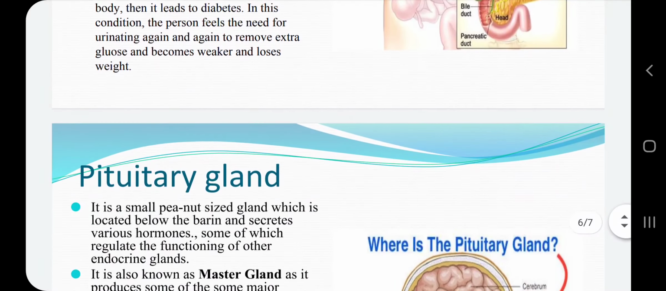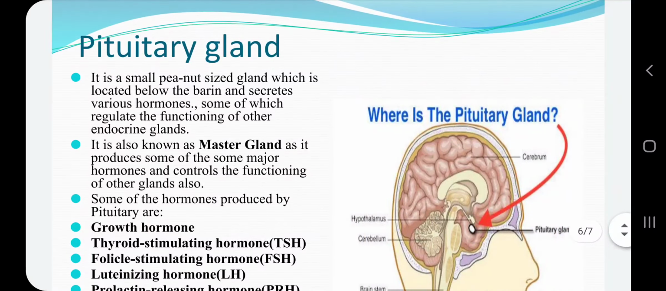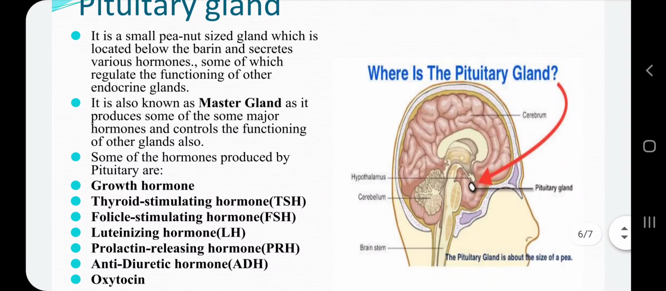Next gland is the pituitary gland. Now this gland is a very small peanut sized gland present just below the brain. It secretes various hormones, and some of these hormones regulate the functioning of other endocrine glands. So in this way this gland is also called the master gland. Why? As some of the major hormones are produced by it, and it also controls the functioning of other glands.